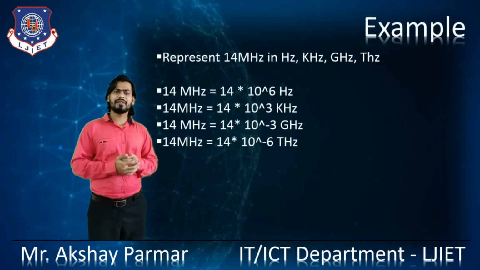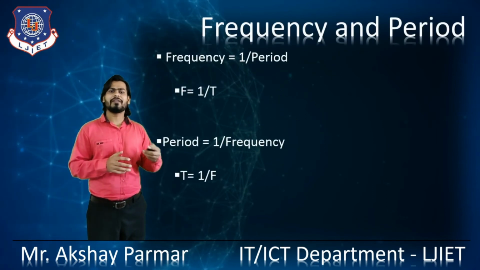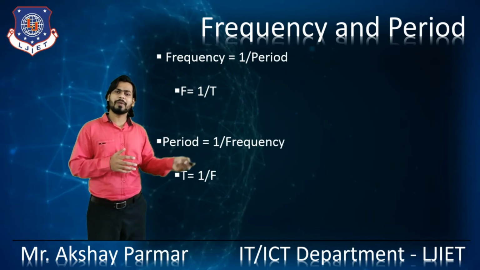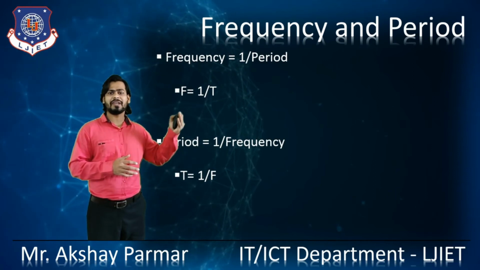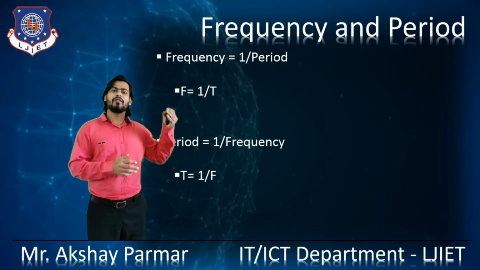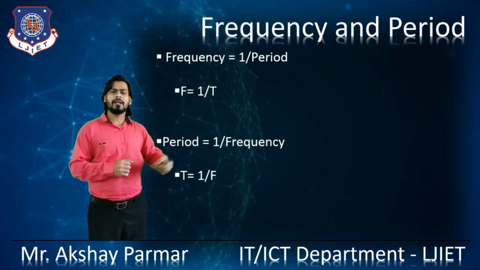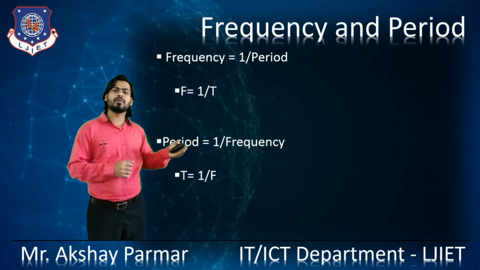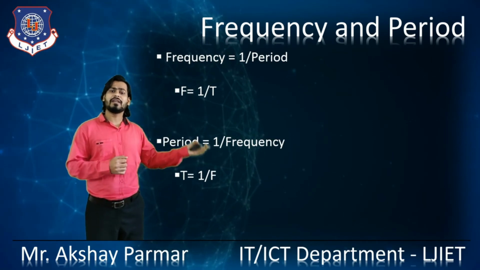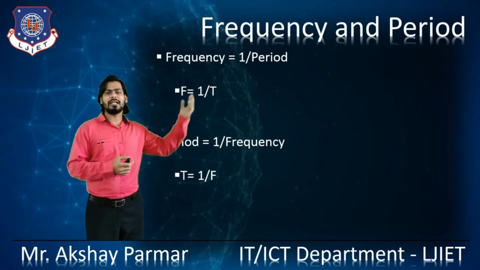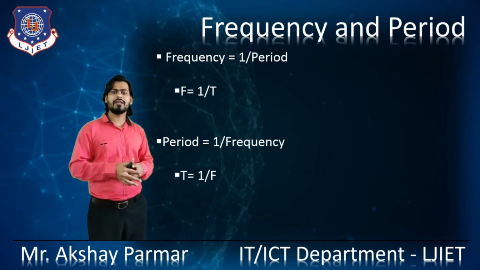What is the relation between frequency and period? They are connected inversely. Frequency is the inverse of the period, and the period is the inverse of the frequency. If we represent frequency as f and period as T, then frequency is equal to 1 upon period, so f is equal to 1 by T. Similarly, the period is 1 divided by frequency. The inverse of the frequency is called the period, and the inverse of the period is called the frequency. So T is equal to 1 divided by f.